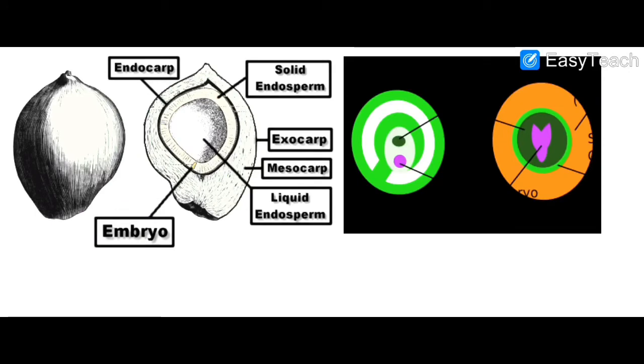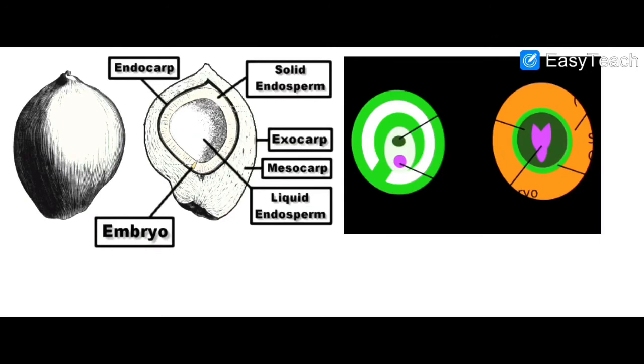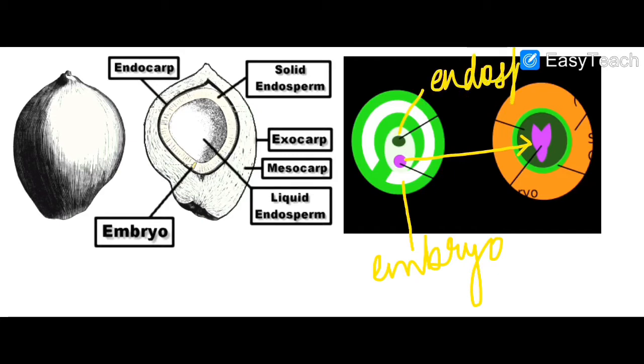Endosperm. Right here, it's the development of endosperm. From where does this endosperm development take place? Here, this is the embryo, which is going to develop into this, whereas this one is the endosperm, which is the darker green color.